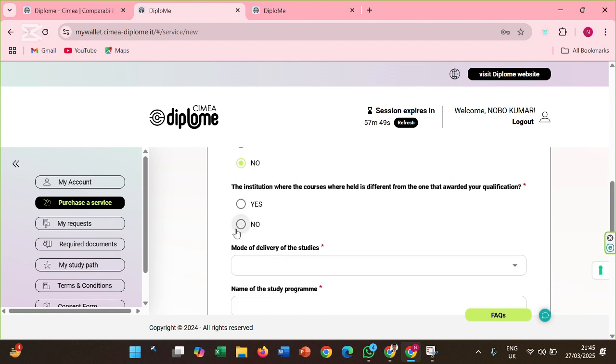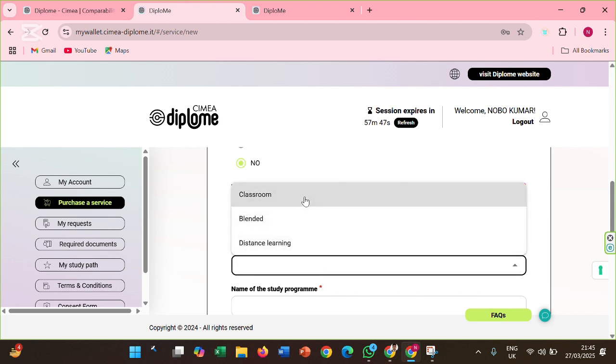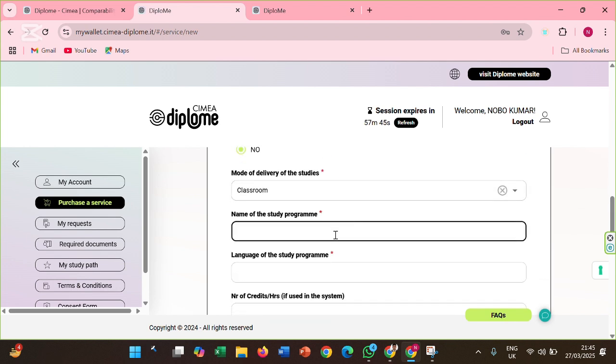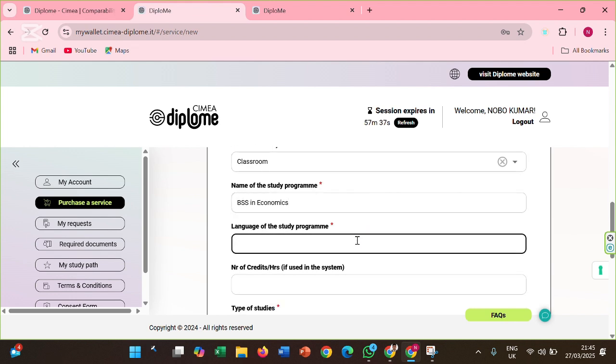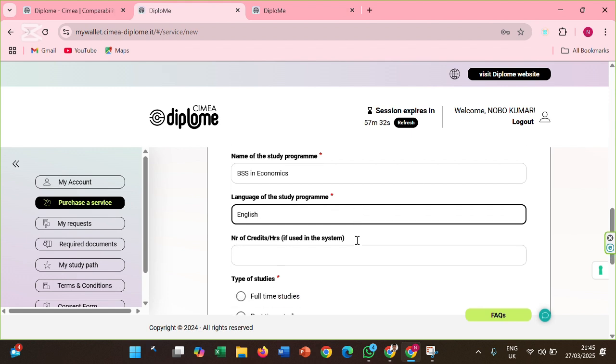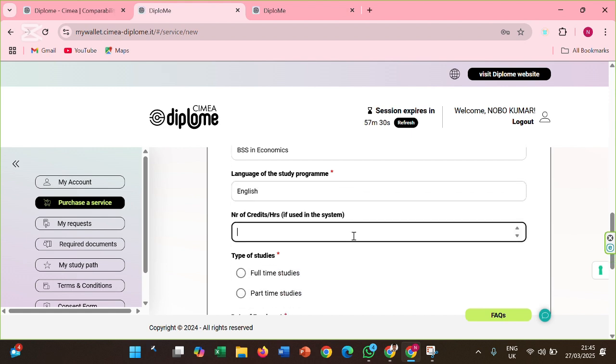Choose the mode of delivery of your studies, example, online, in person. Enter the name and language of your study program. Provide the number of credit hours.